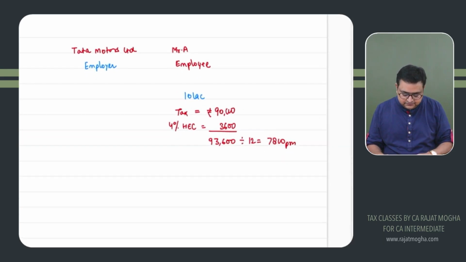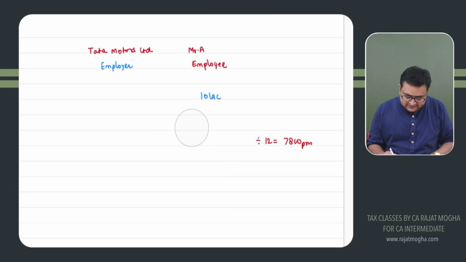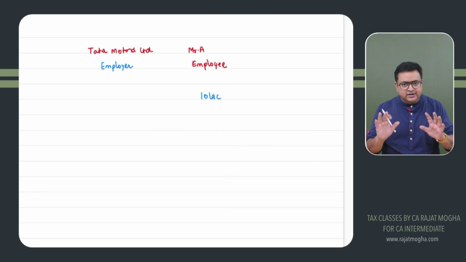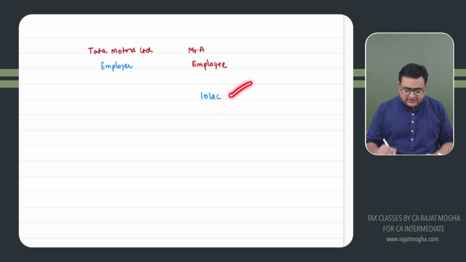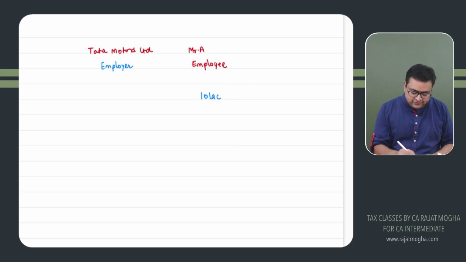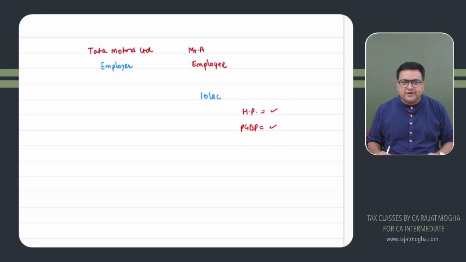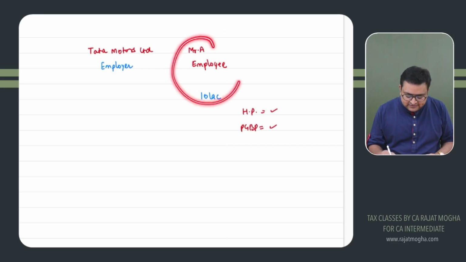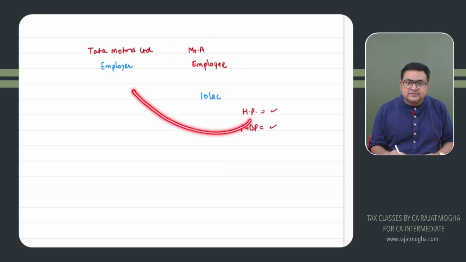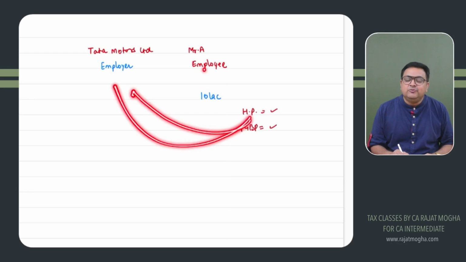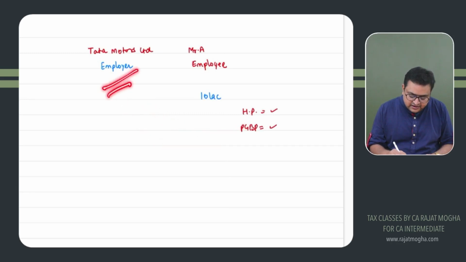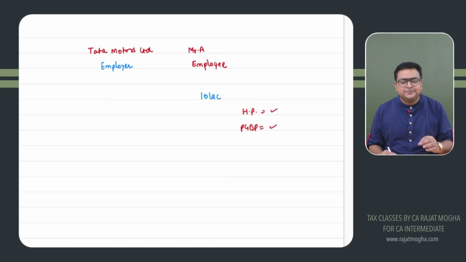Second important thing. Let's say Mr. A's salary income is 10 lakh. It's a computed income after all deductions and everything. Presume that Mr. A also has some income from other heads. Let's say he has house property income, PGBP income, or any other head income, IFOS, capital gains, etc. Can Mr. A also declare this income to the employer, and will we be deducting tax on this income also? The answer is yes.